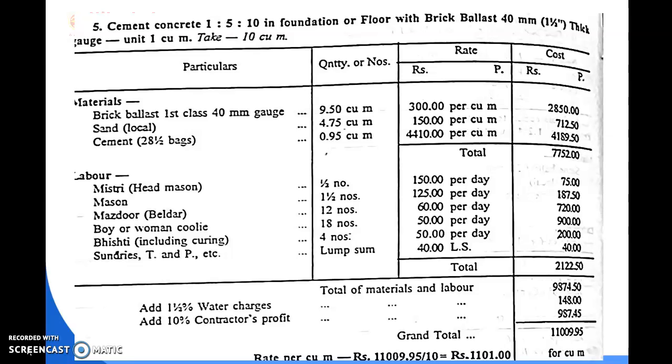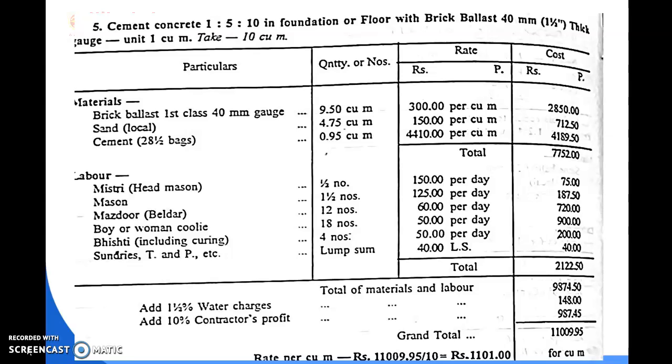Then we discuss the total of material and labor. Total of material and labor is equal to 7750 plus 52 plus 2122.50, which is equal to 9874.50. Then we add a 1.5% water charge on the total material and labor.